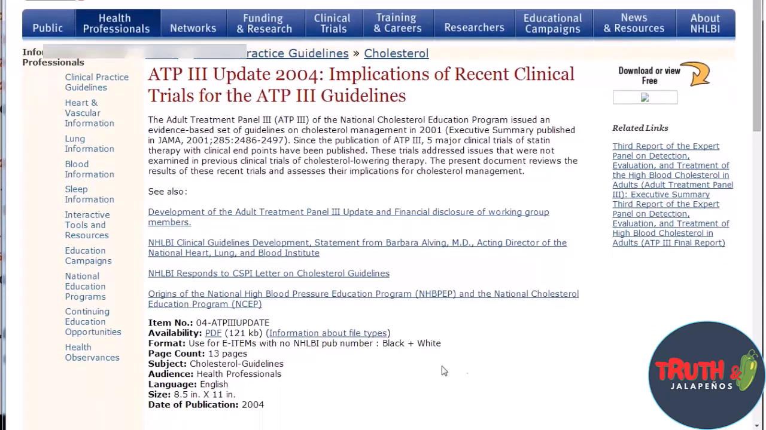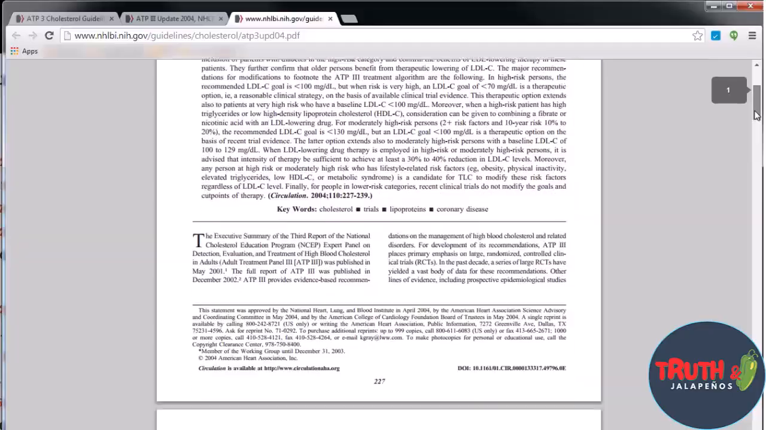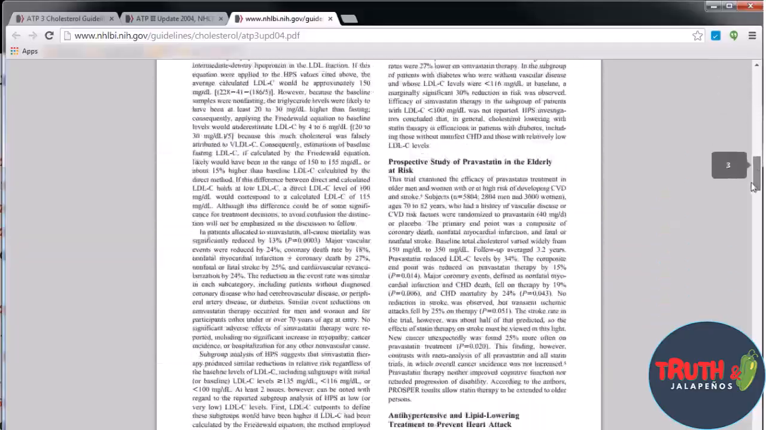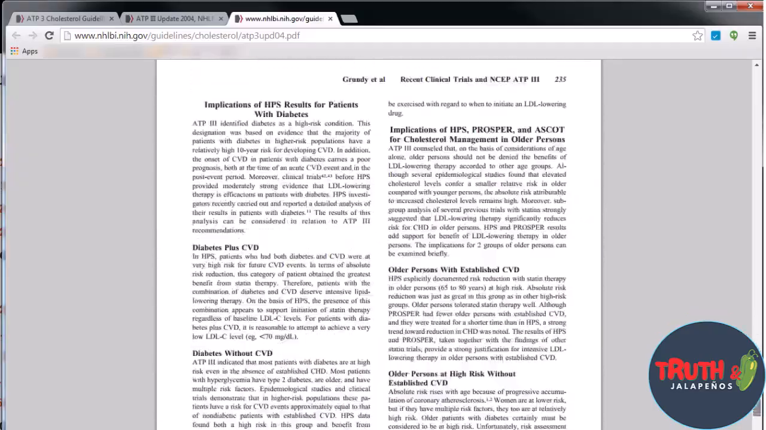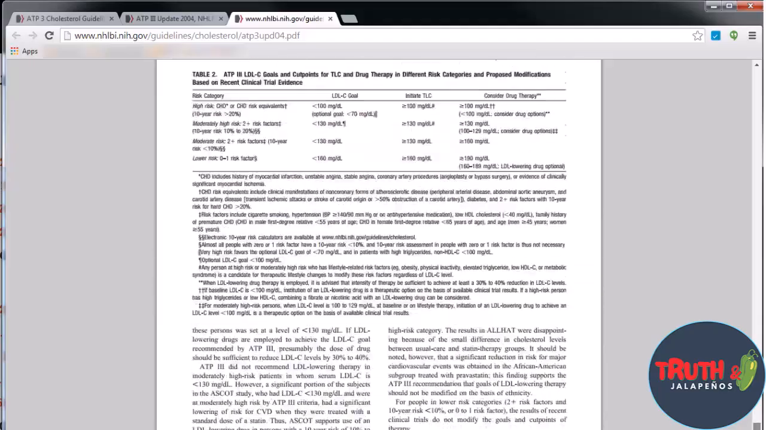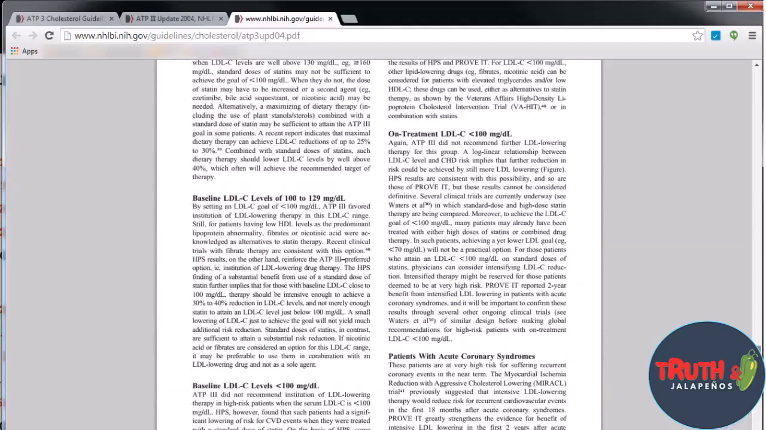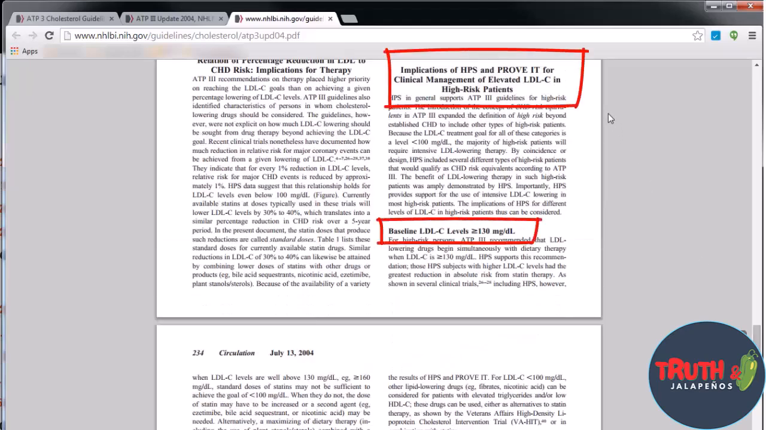Now this is another page where you have to just scroll down and click on the PDF. Here's the document for the guidelines of how to treat people with high cholesterol. This is the document that is guiding our doctors who are prescribing us statin medications. If you scroll down, you will actually see the sections that talk about how to treat people with different levels of cholesterol. But let's go back up to the top to see who wrote this document.